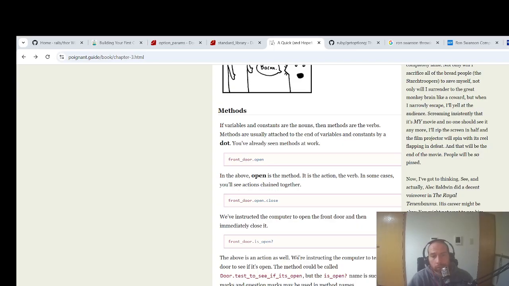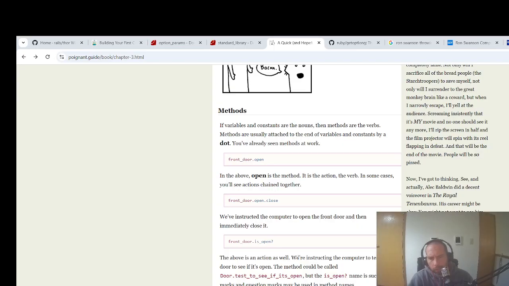In some cases, you'll see the actions chain together. front_door.open.close, I suppose. We've instructed the computer to open the front door and then immediately close it. front_door.open? The above is an action as well. We're instructing the computer to test the door to see if it's open.